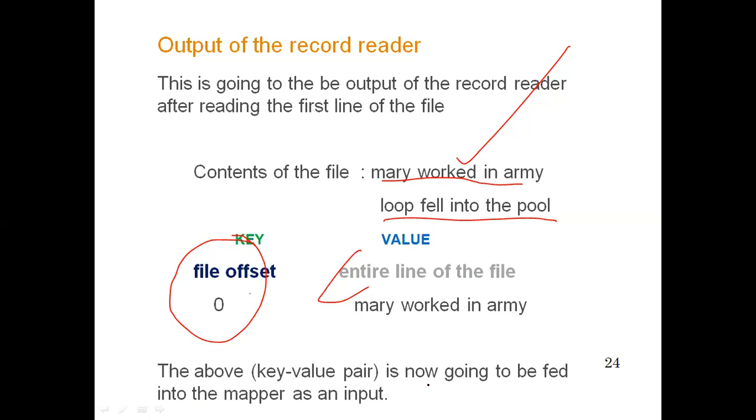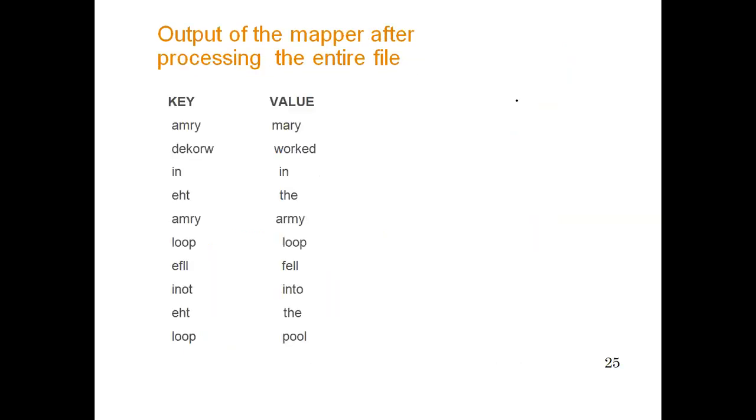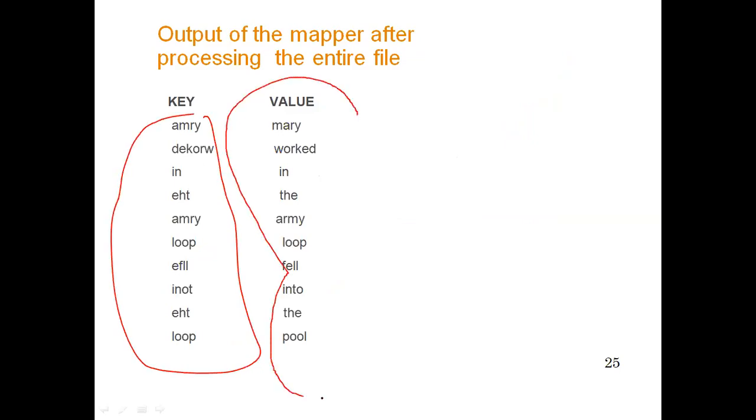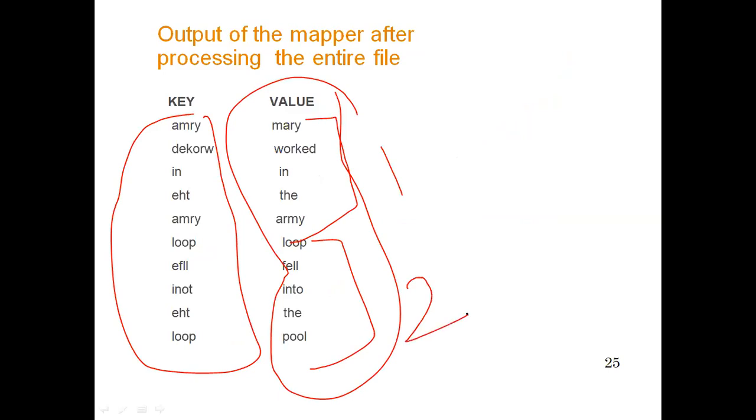Now what was the mapper? Mapper is not a default program in Hadoop. Basically the mapper is to be programmed. It doesn't have any default nature. We have to program the mapper according to our requirement. So here we say the output of the mapper after processing the entire file is this: this was the key, and this was the value, which consists of these words, Mary worked in the army, Lou fell in the pool. This was the first line and this one was the second line.